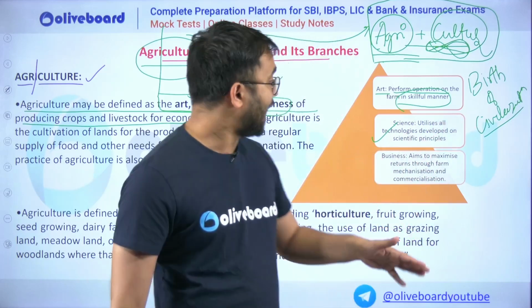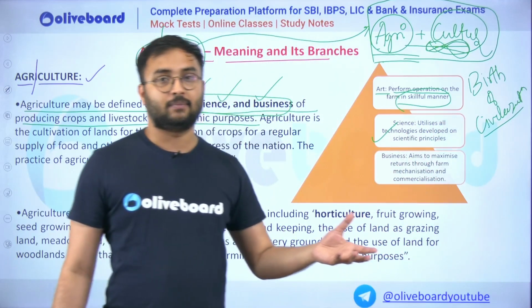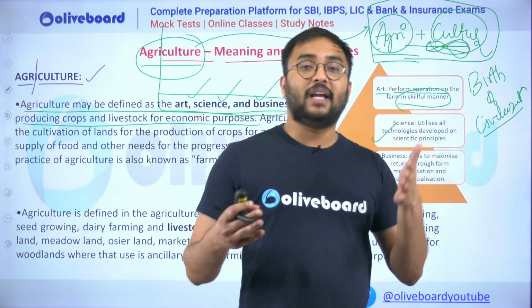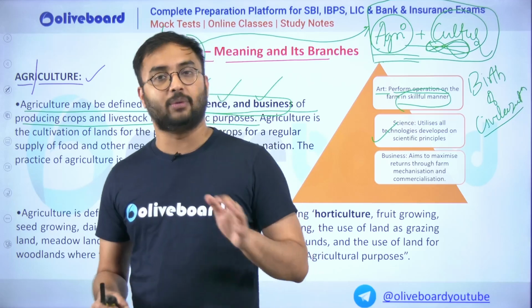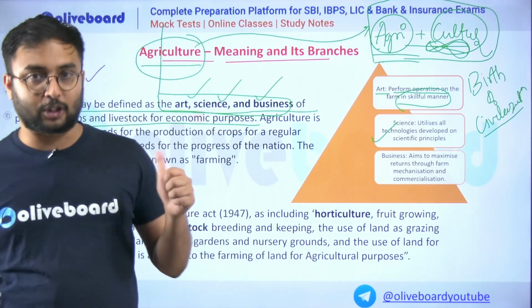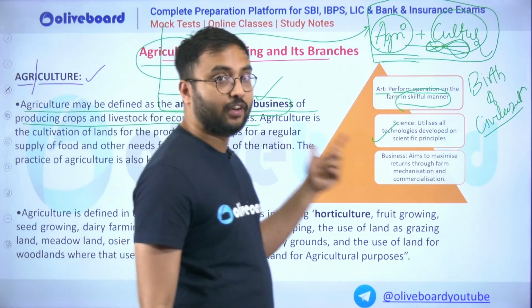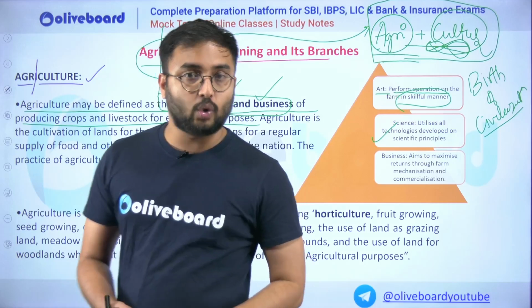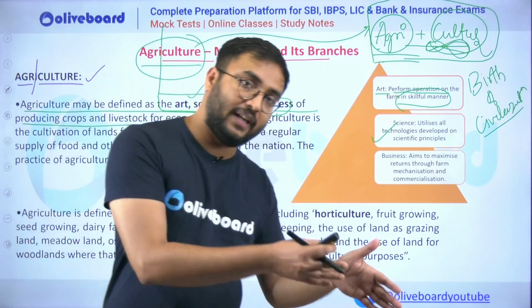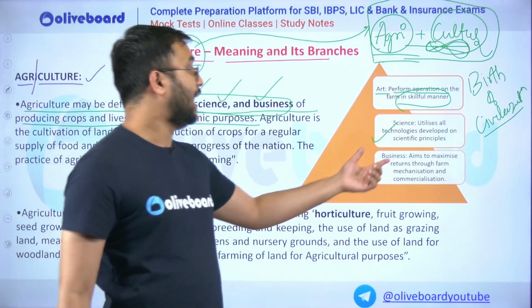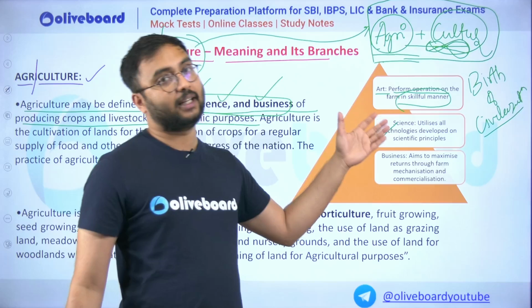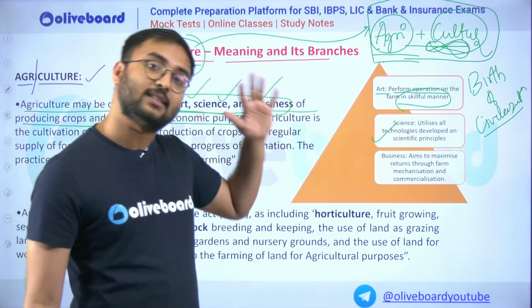And that is why application of technologies, application of various techniques which are based on scientific principles is very important. It may be the methodologies, scientific theories, practicals, experimentations, and then building all those and applying those in the field. That is what your agricultural sciences tell you about, and that is why agriculture is a combination of art and science.